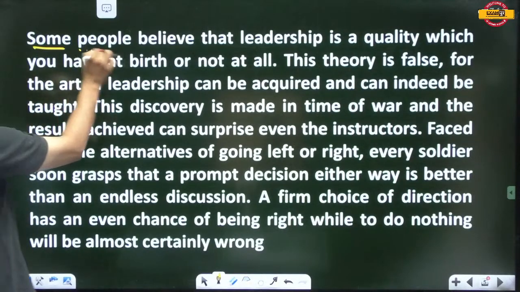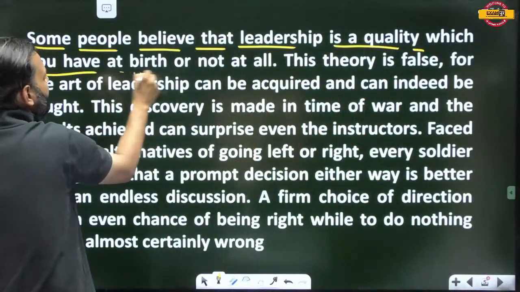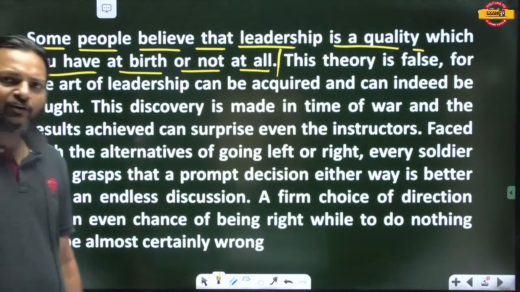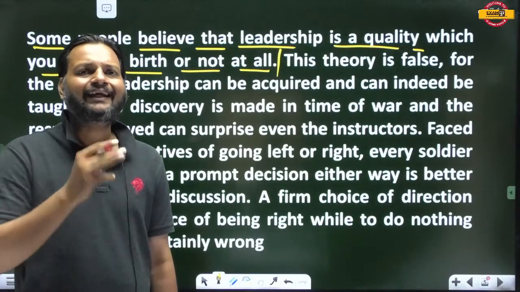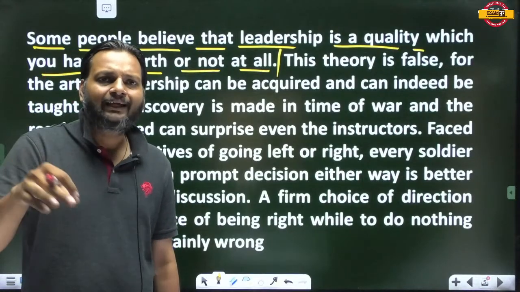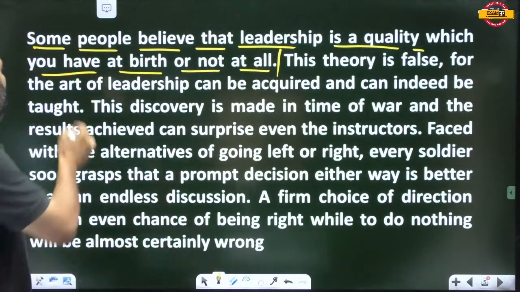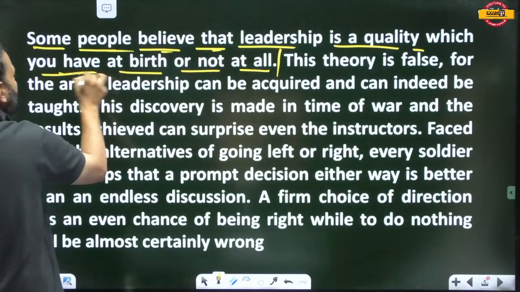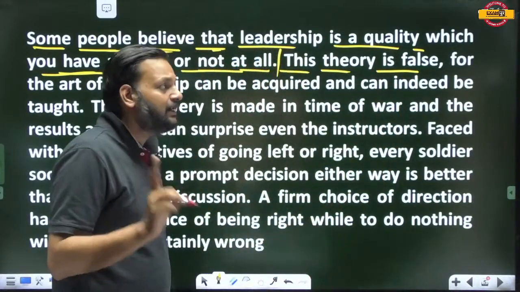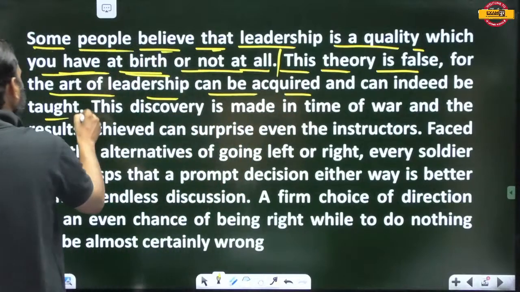Some people believe that leadership is a quality which you have at birth or not at all. Some people believe that a leader is by birth. Leadership is something that cannot be learned, that cannot be acquired. If you are not a leader by birth, you cannot be a leader. This theory is false, for the art of leadership can be acquired and can indeed be taught.